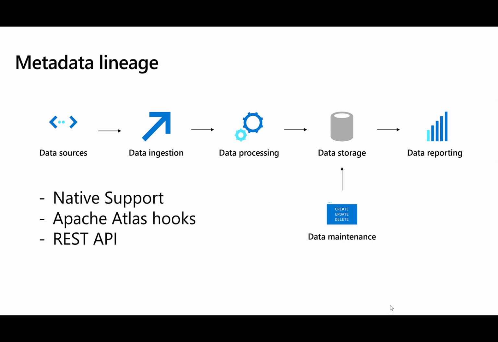And finally, there's a REST API. We can use the REST API to support custom lineage, so they can be integrated into our processes. Let's look at a simple example.